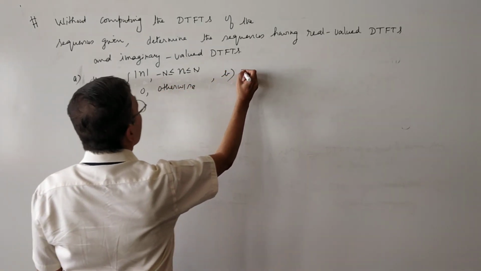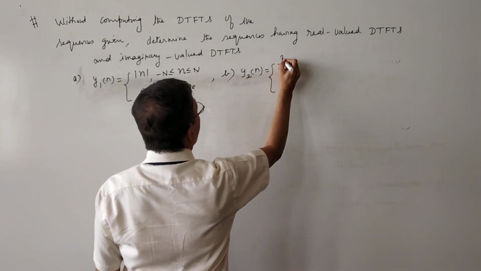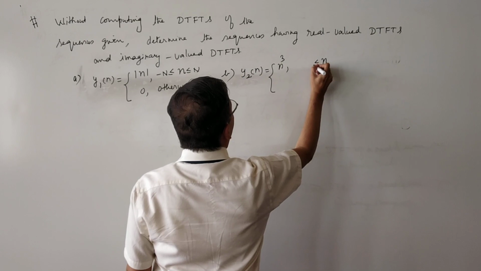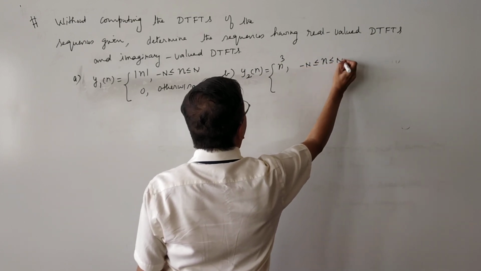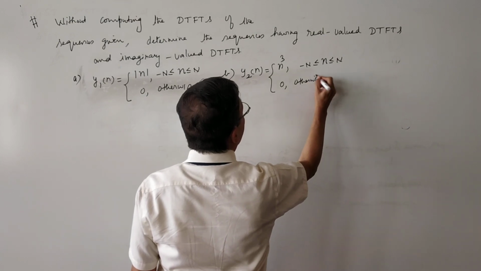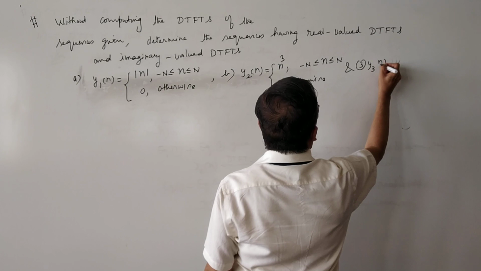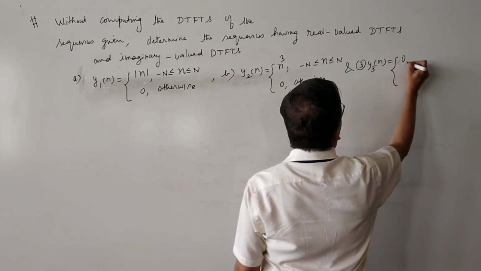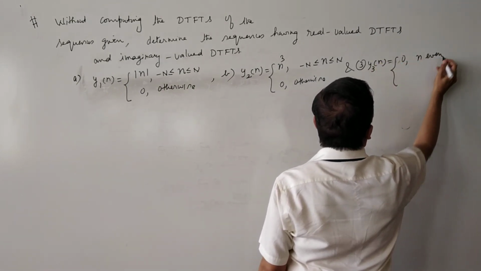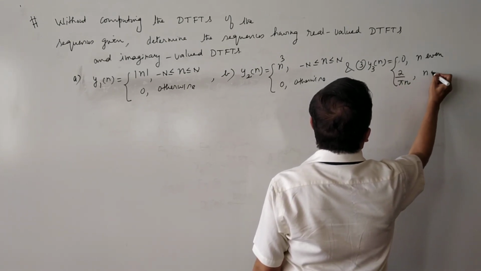Second one, y2 of n is equal to n cube for n varying from minus N to plus N, 0 otherwise. And third one, y3 of n equals 0 when n is even, 2 divided by pi n when n is odd.